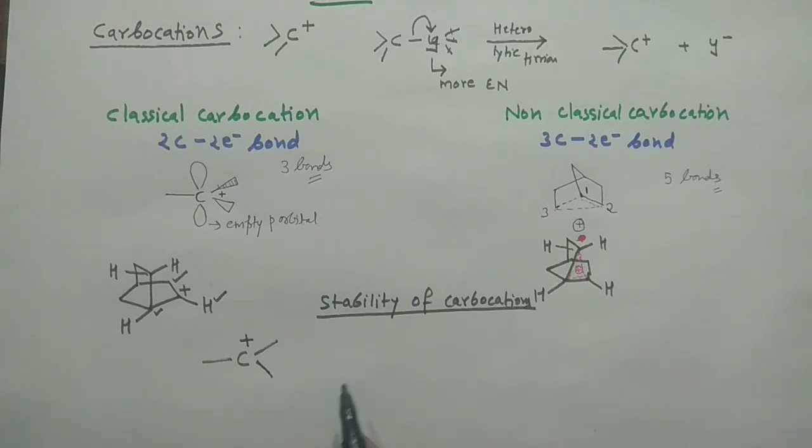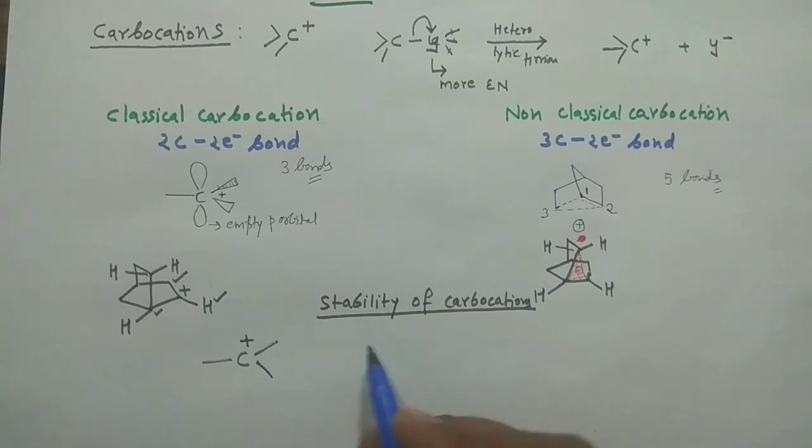And now here the very important concept of general organic chemistry comes in, right? I always say this particular point: if you don't know general organic chemistry in pretty much detail, then it would be difficult for you to understand the reaction mechanism also. So what are the factors which will decide the stability of the carbocation? You should know this.